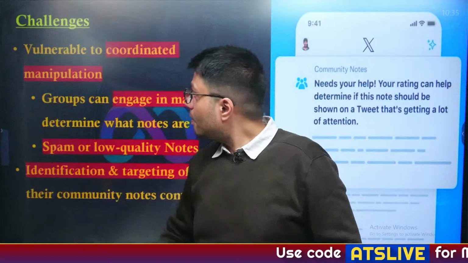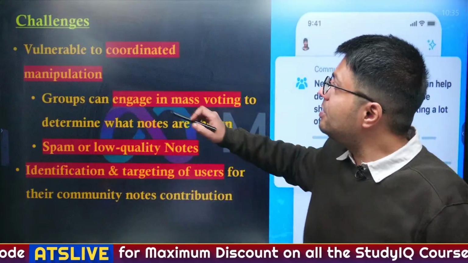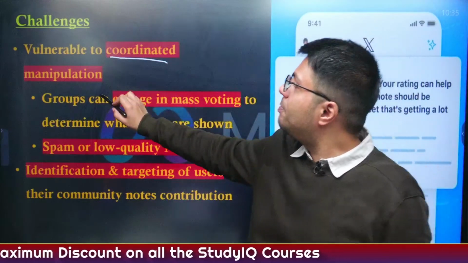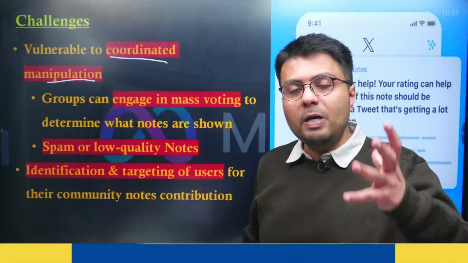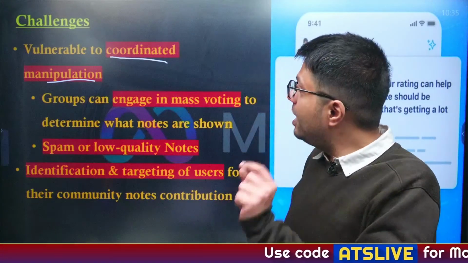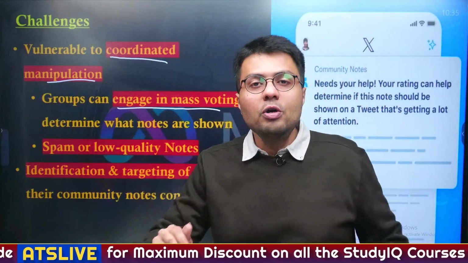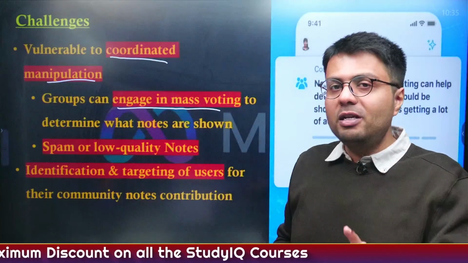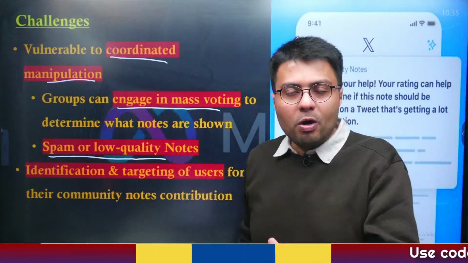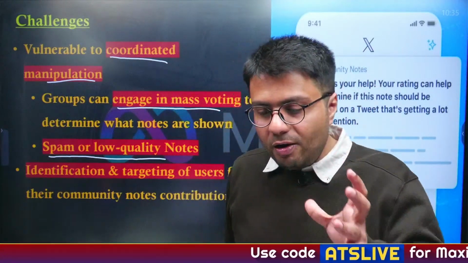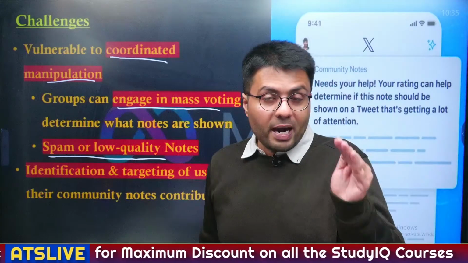Also, there are many challenges in such fact-checking units, primarily because community notes are more vulnerable to coordinated manipulation. What if there is a group of individuals who want to suppress correct information? They can engage in mass voting on whether to mark any information as helpful or not, so we will not even know whether the information in community notes is correct or not. Also, these can be used as spam, or even low quality notes can be promoted by these groups through coordinated manipulation.